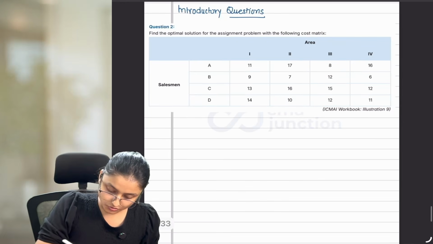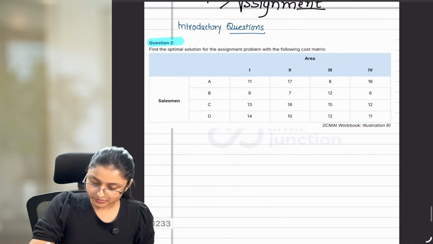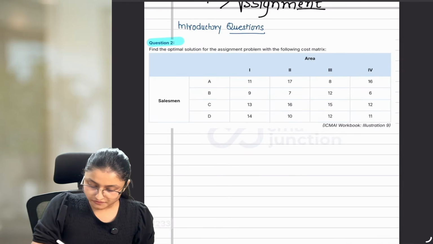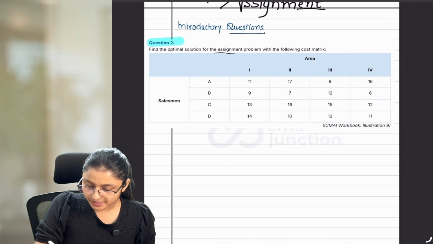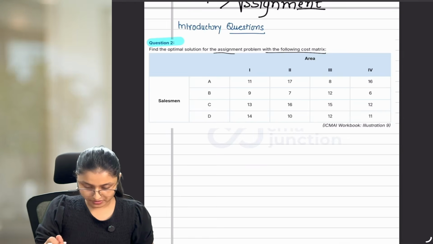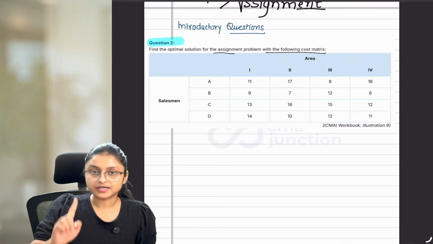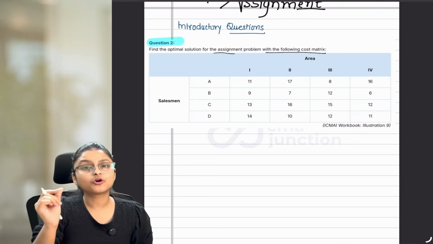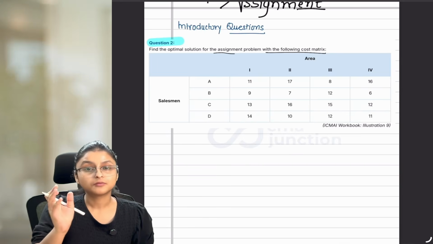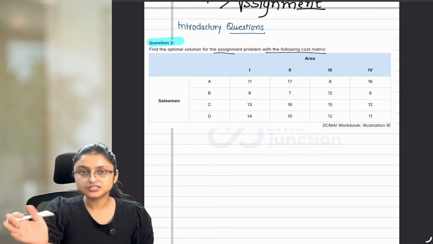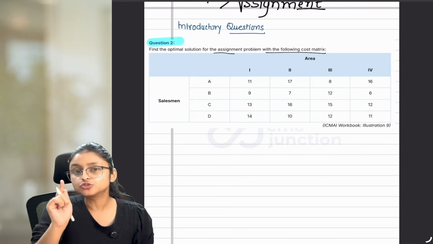Okay? So, first we are starting with this question number 2. Find the optimal solution for the assignment problem with the following cost matrix. So, first thing, remember always that you have to follow your steps given in your method of Hungarian. As we have studied in the concept book, that is the step you have to check always.